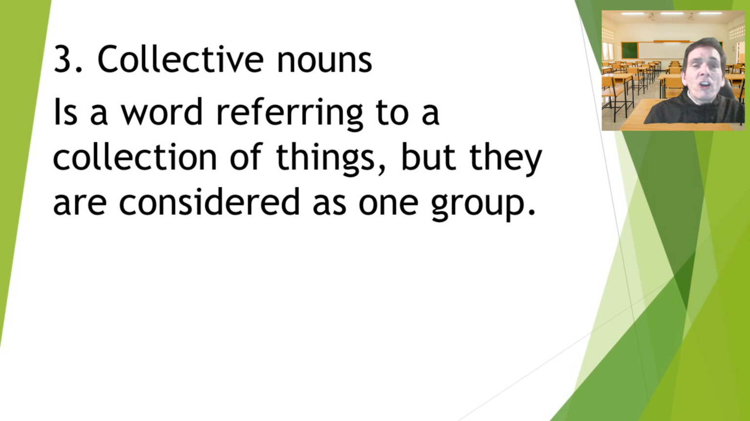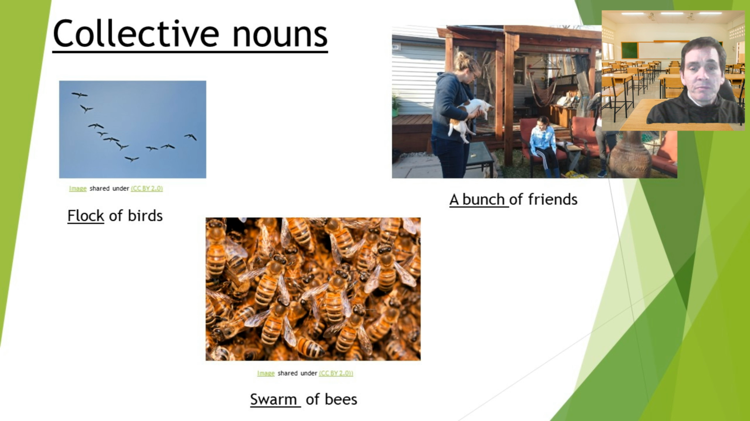Our next group is called collective nouns, and this is a word referring to a collection of things, but they are considered one group. Let's take a look. So we can have, for example, a flock of birds. A bunch of birds together is called a flock. A bunch of friends, that's a group of friends, considered one group. And then we can also have a swarm of bees. So these are what we call collective nouns. It's when you have many together and it's forming one group.